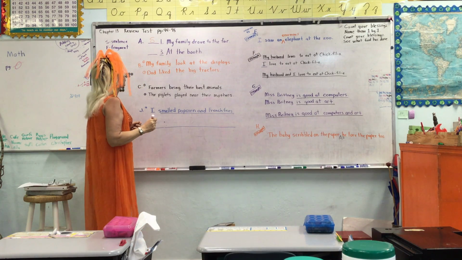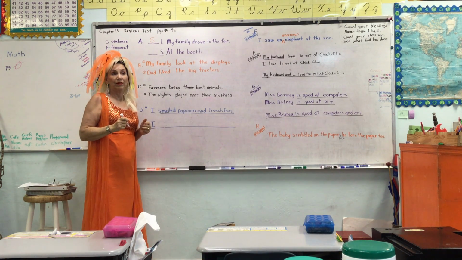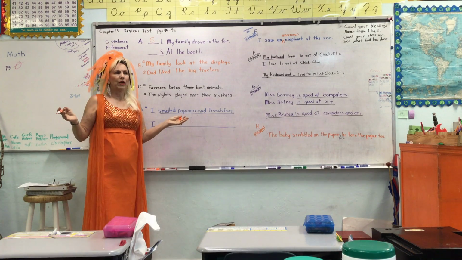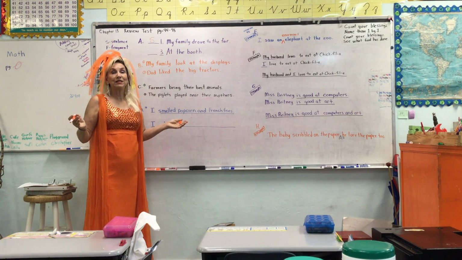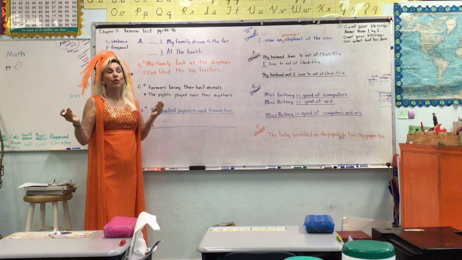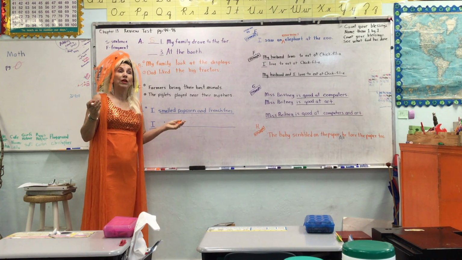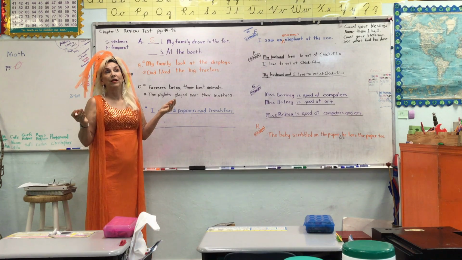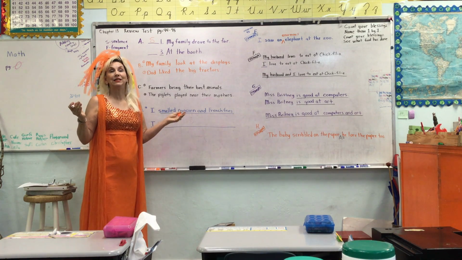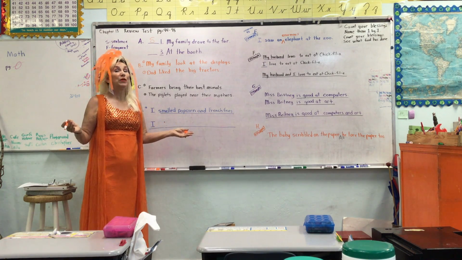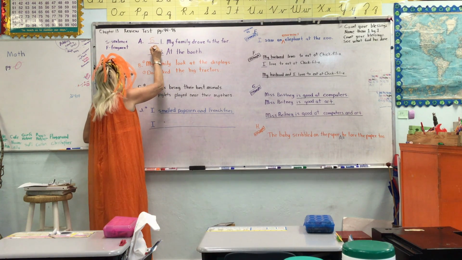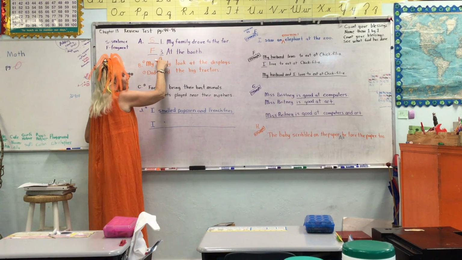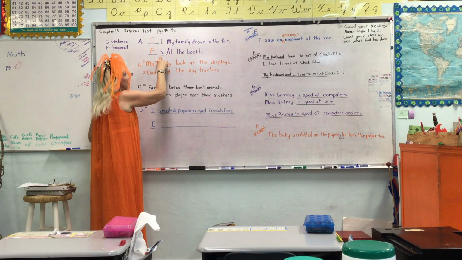Now let's look at the next one, at the booth. At the booth, okay, what happened at the booth? We don't know, because there's no subject. Or the subject could be the booth, but there's no action. So it's not a complete sentence, it's a fragment, because we don't have the whole thing. So we put F for fragment. Now remember, that's number 3, not number 2.